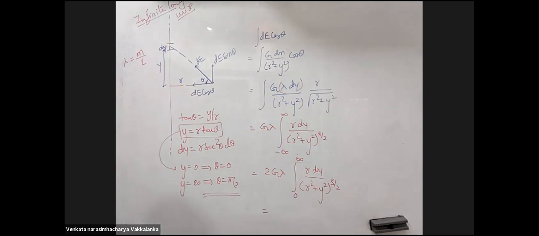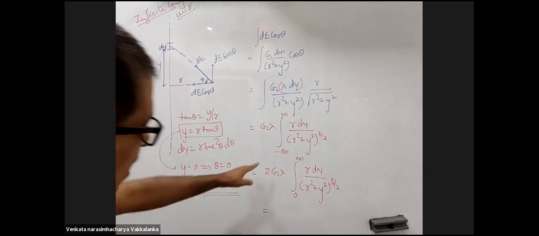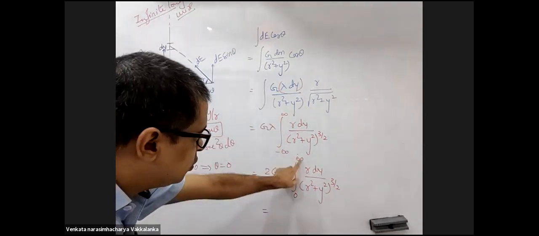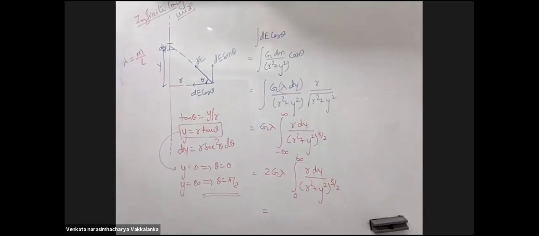So, sir, you changed the limits and added a 2, right? Because both the sides should be the same. It's like telling you for even functions, minus to plus infinity will become 2 times 0 to infinity. That's a standard which you will use in integration. Generally, we do that. You can keep it as minus to plus infinity and solve. You'll get the same answer. I just made your limits a bit easy, that's all. Sir, is it 2G lambda by r? Perfect.